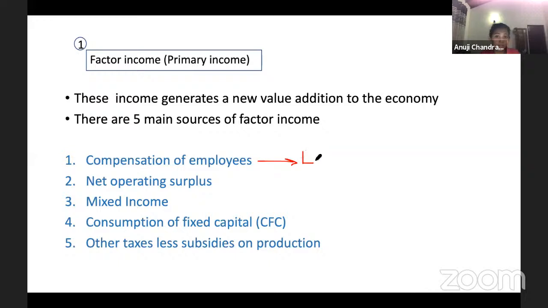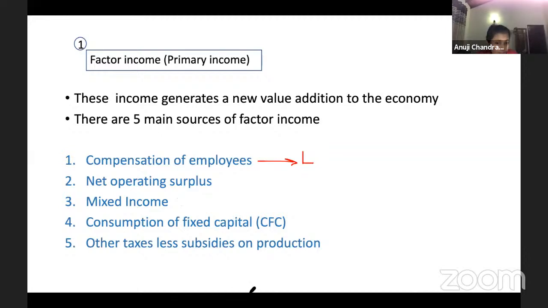So as compensation of employees, we include it separately. Then we have the net operating surplus. Net operating surplus is, guys, any income other than wages. Any income other than wages comes under net operating surplus. Okay, so I'll explain this in detail in the next slide, but just to go through this.